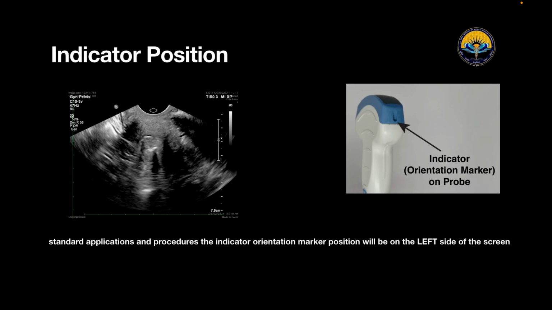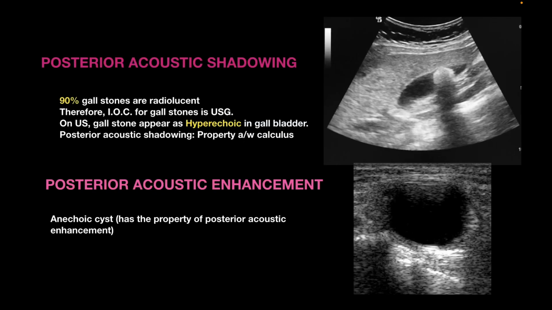Now let's talk about posterior acoustic shadowing and posterior acoustic enhancement. What is it? Posterior acoustic shadowing: 90% of gallstones are radiolucent. Therefore, the investigation of choice for gallstones is ultrasonography. On ultrasonography, gallstones appear hyperechoic in the gallbladder, and posterior acoustic shadowing is a property associated with calculi.